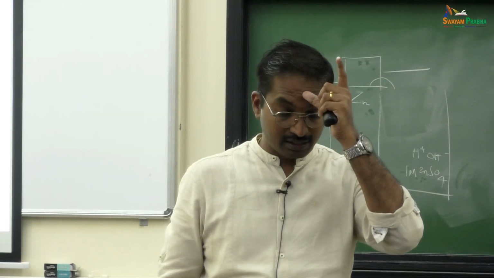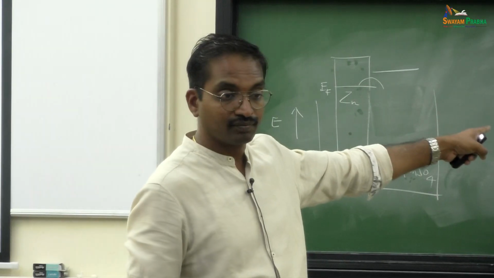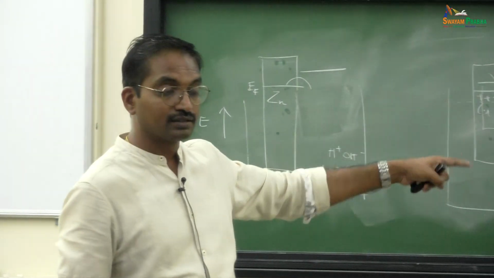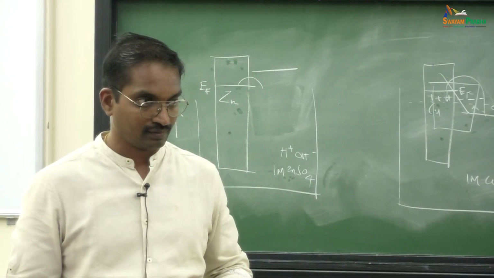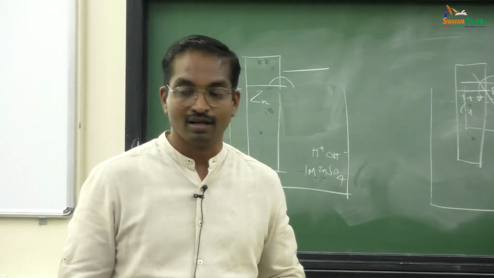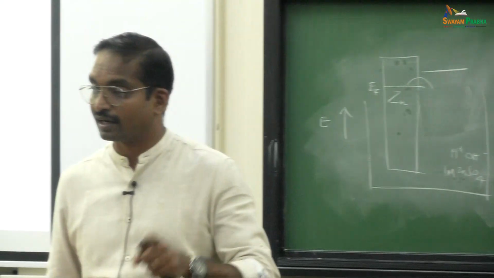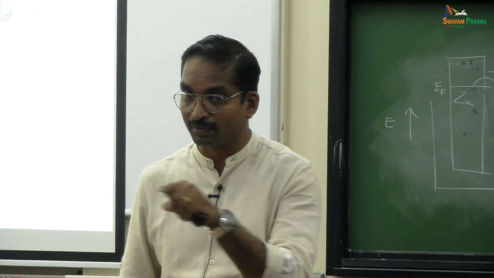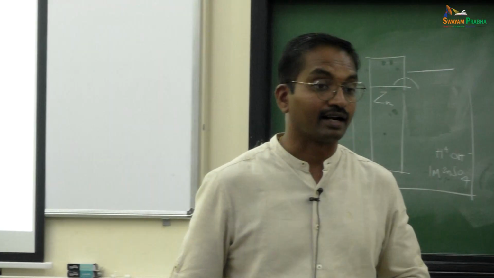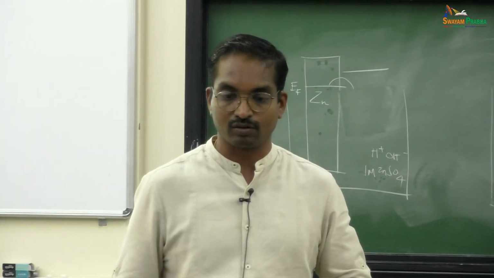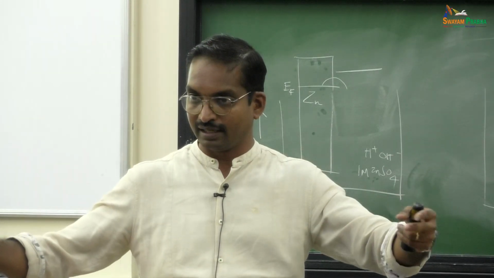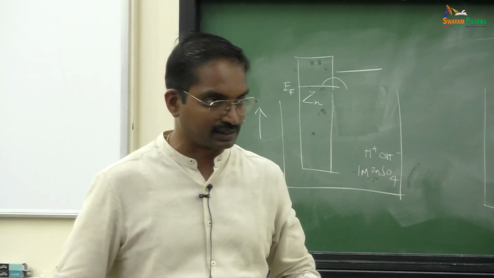Some interfaces will quickly reach this equilibrium level, some will go very slowly. That means even for this reaction there is an activation barrier, correct? Those interfaces or electrode-electrolyte combinations which reach this equilibrium potential very quickly will be used as reference electrodes. Like the standard hydrogen electrode you will study, wherein you take a platinum electrode and have hydrochloric acid in which you bubble hydrogen gas at 1 atmospheric pressure.